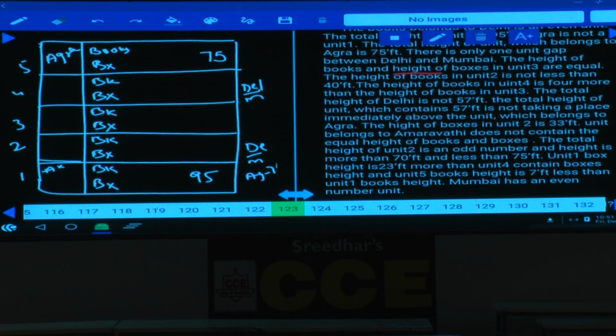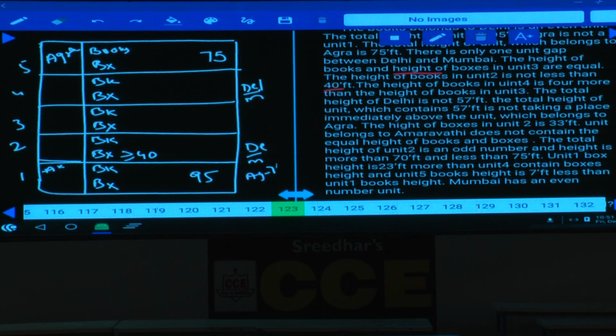And the height of boxes in unit 2 is not less than 40. Height of boxes in unit 2 is not less than 40, and this must be greater than or equal to 40. Greater than or equal to 40 doesn't mean that it is greater than 40, okay? It can be greater than or equal to 40.